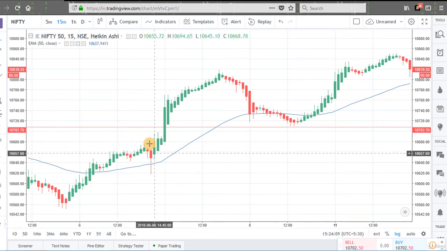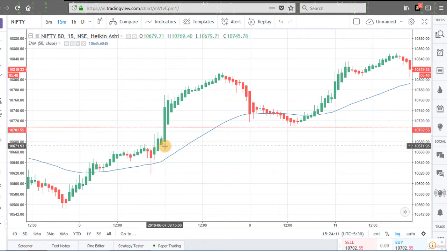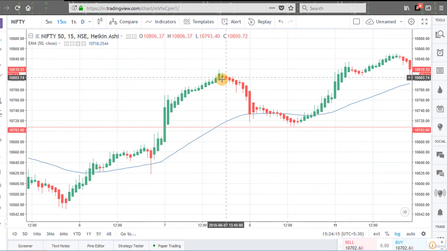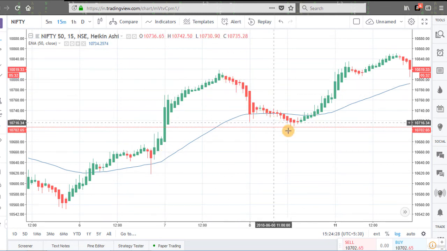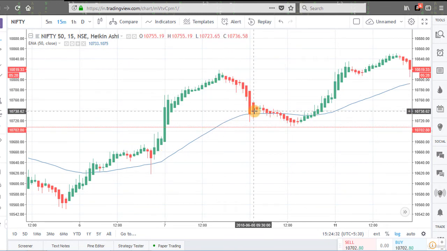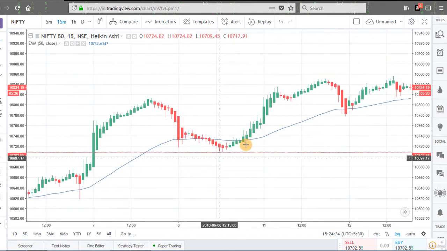Again we can make our entry here when we get a bullish candle, that is a signal candle. We can make our entry here and we will exit when we get a doji or the opposite color candle. This is the candle of opposite color, so we will exit here at this candle. As the trend is bullish, we will not make our short sell entry here.